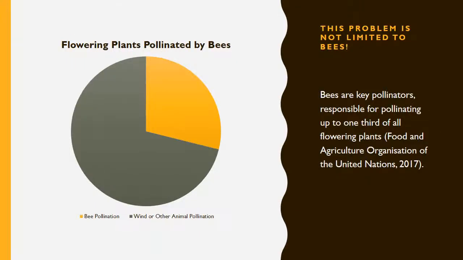Clearly, CCD is problematic for the bee species. However, the issue impacts on the wider environment and is not limited to the bee species. As bees are key pollinators, responsible for pollinating up to 1/3 of all flowering plants, their declining numbers impacts on the growth and reproduction of plants.